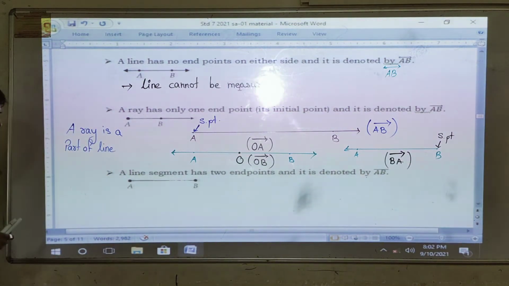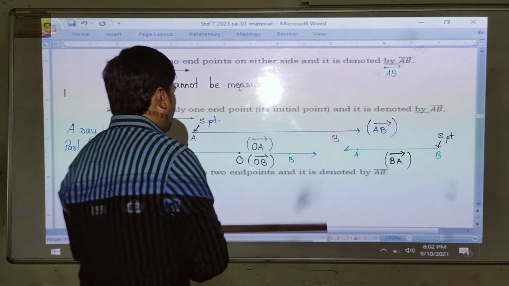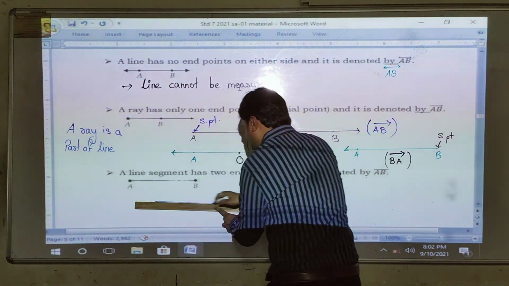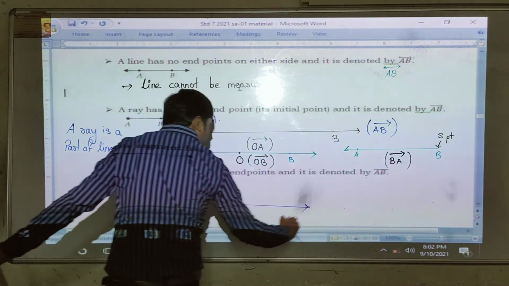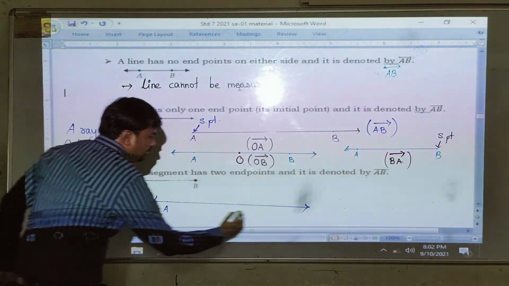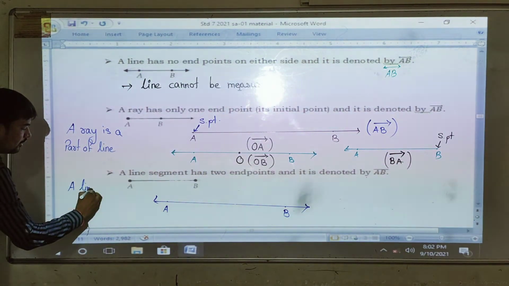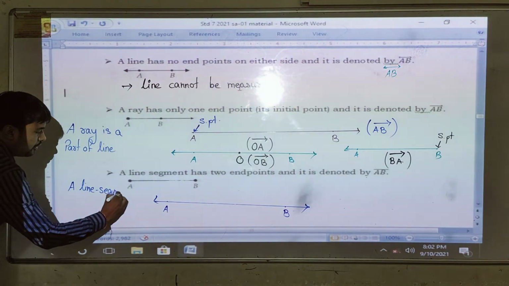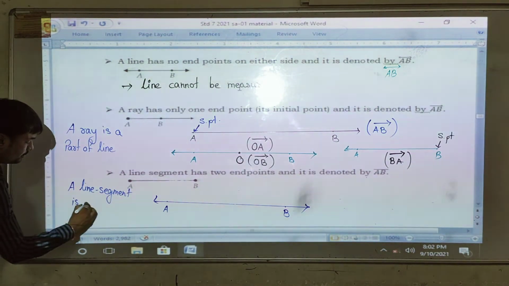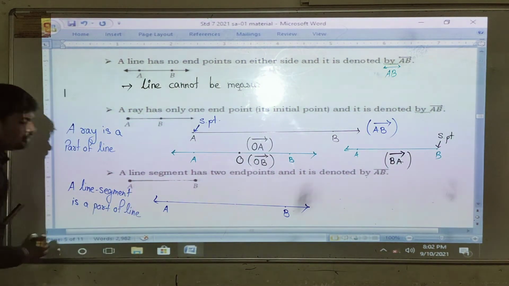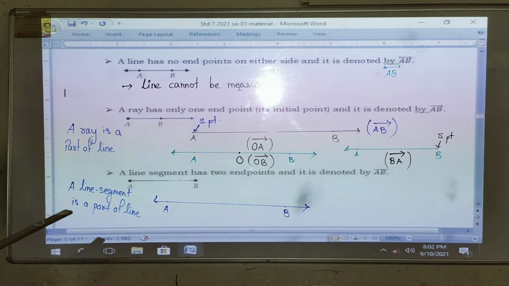And the last one, the important one among these three, is a line segment. So again I can say that a line segment is a part of a line.